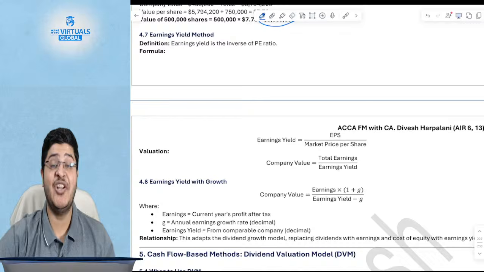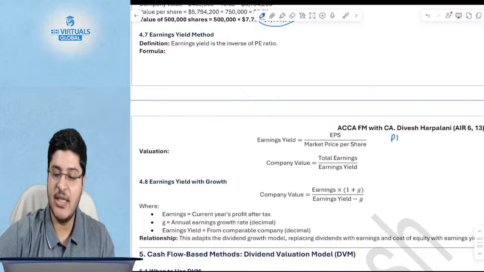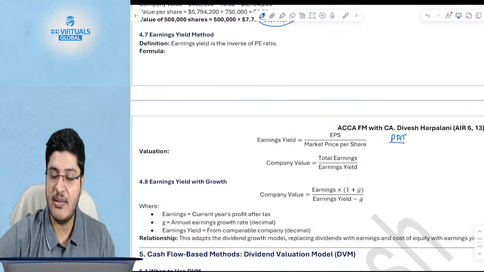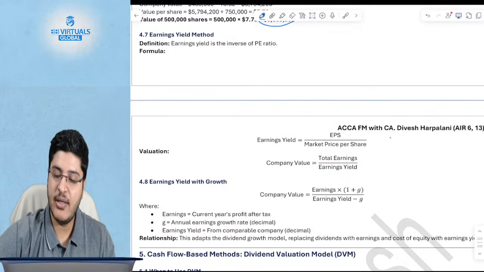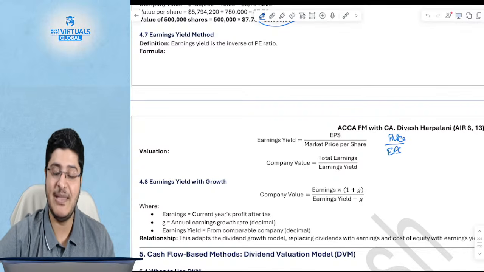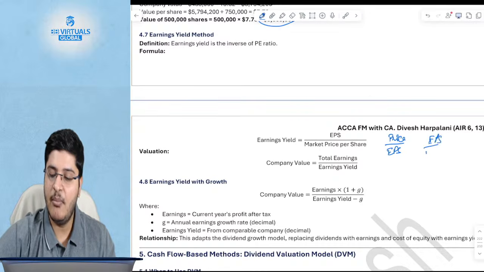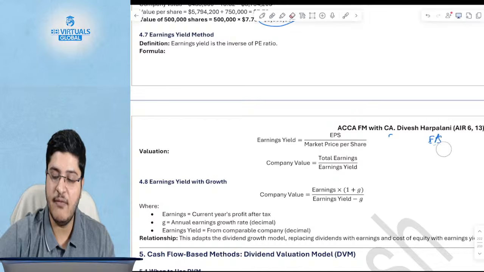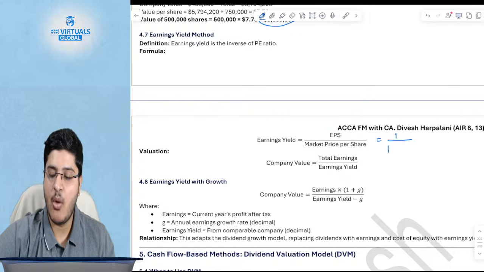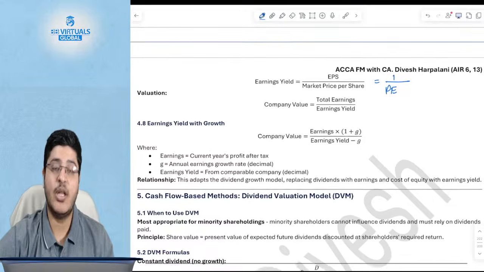What is the earnings yield method? It is absolutely the inverse of the PE ratio. If you see, what was the PE ratio? The PE ratio is price by earnings. So your share price by your earnings, your EPS. It is on a per share basis, price by earnings, correct? If you see the earnings yield, it is nothing but EPS by the market price. It is the inverse. So effectively, earnings yield is nothing but 1 by PE ratio. It is the inverse of the PE ratio.